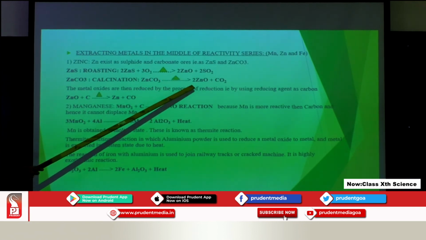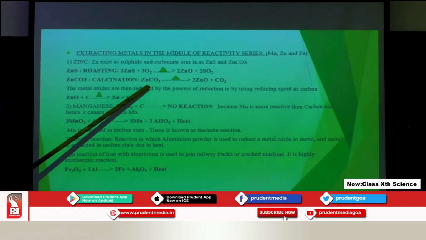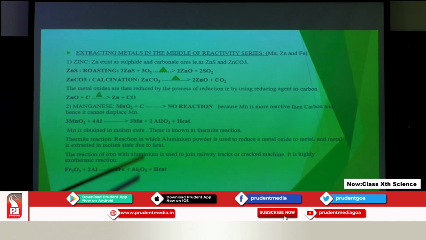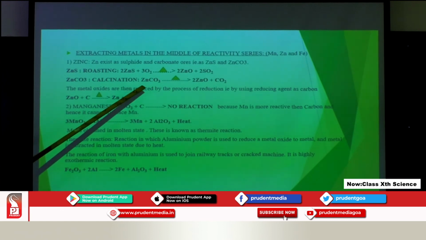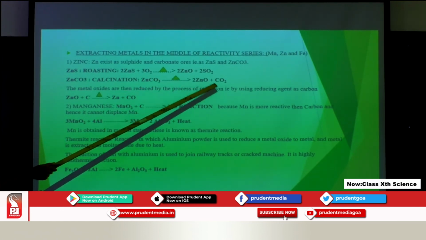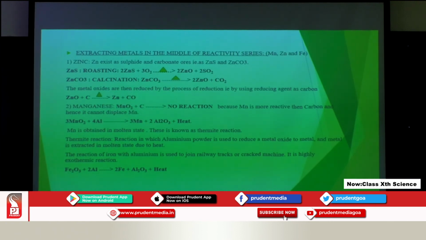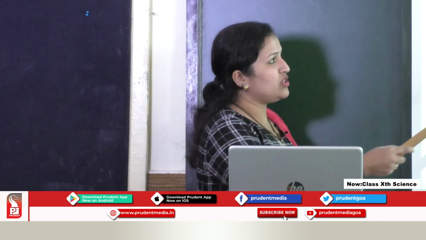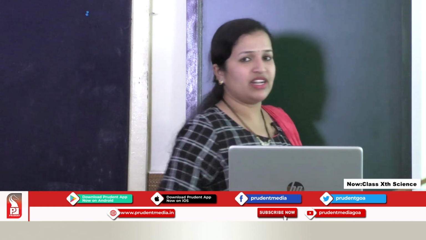So, what will happen when it is heated? This is getting transformed into zinc oxide and carbon dioxide. One reactant is splitting into two products. Which type of reaction is this? It is a decomposition reaction. Zinc carbonate is getting decomposed to zinc oxide and carbon dioxide.